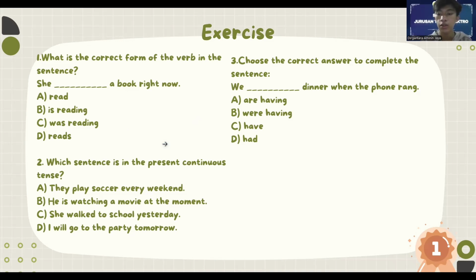Okay. This question uses the present continuous tense, which shows that the action, watching a movie, is taking place at the moment. The other sentences use different tenses. So the answer is A. He is watching a movie at the moment.